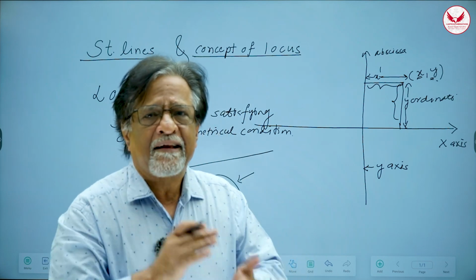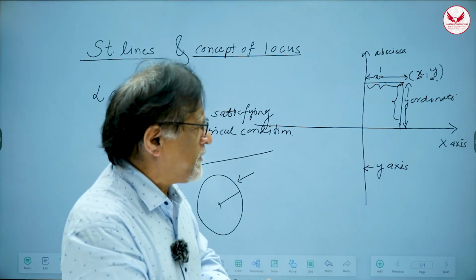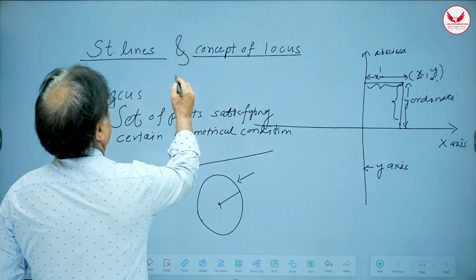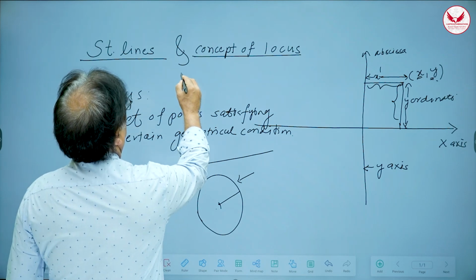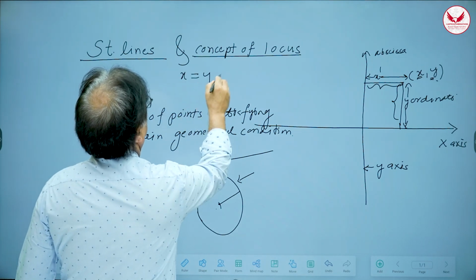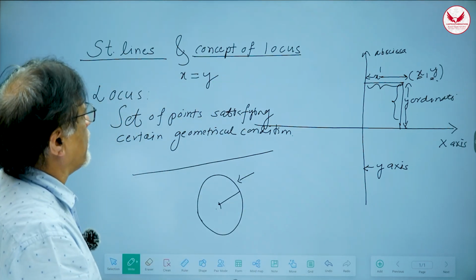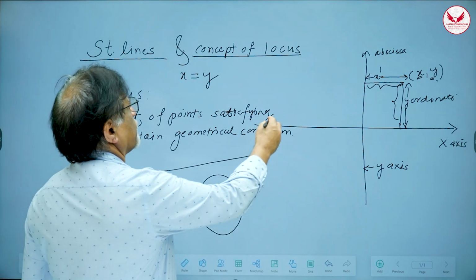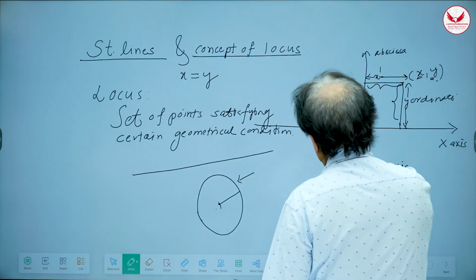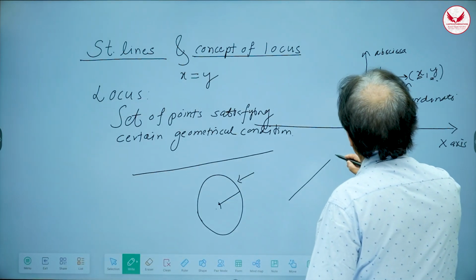And therefore, that relationship will be called equation of locus. For example, if I put a condition that all the points whose x coordinate is equal to y coordinate, fine. So it will be what? It will be a straight line like this, because x and y are equal.